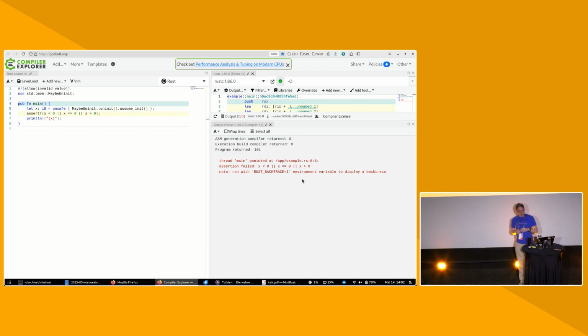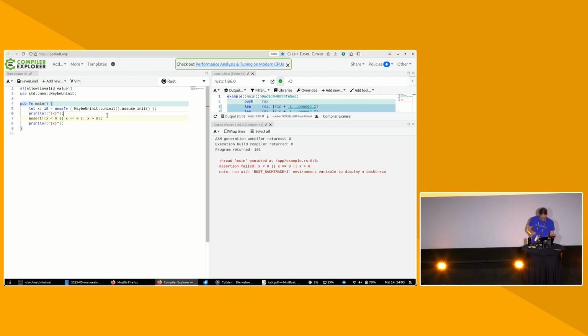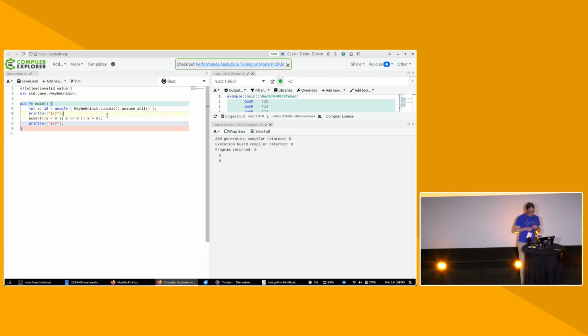I guess now I need to call my mathematician friend and tell them we discovered a new integer. We don't yet know what it is, though. So let's figure out what the integer is. Let's just add a print here so that the compiler tells us what the strange integer is. And it turns out the strange integer is 0. And also, if we look at it, the error goes away. So maybe I need to call my physicist friend instead, because this is clearly some sort of quantum thing, right?